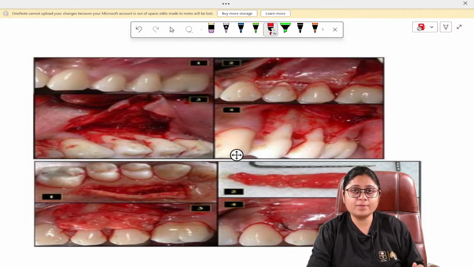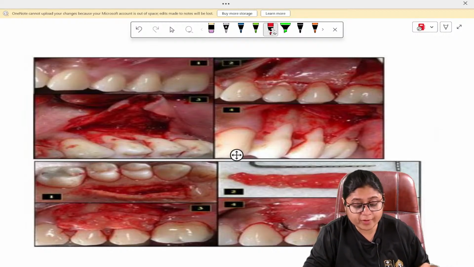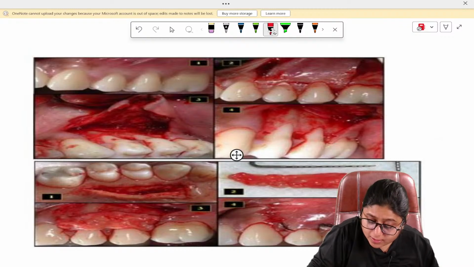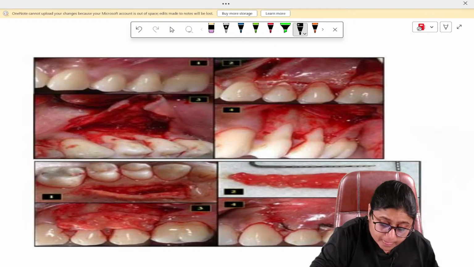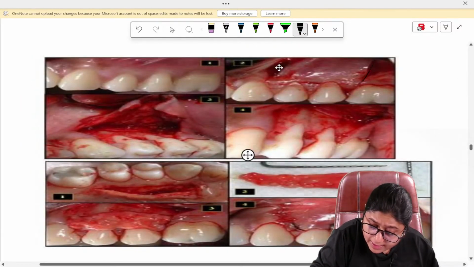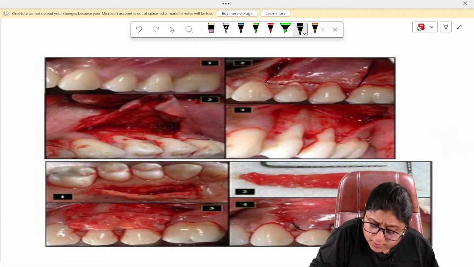In periodontal flap surgery, when we are raising the whole flap, we will not keep the interdental papilla intact. But here you can see that the incision line is going like this. I'll just show you the incision line. Okay, like this. The incision line is going like this. Then here, then into the sulcus, then horizontally, then here, then this.